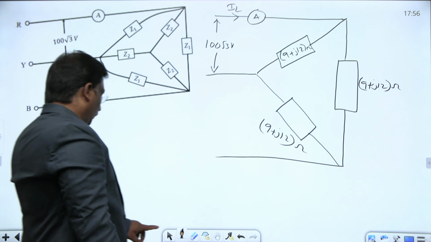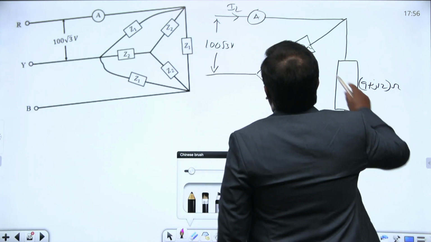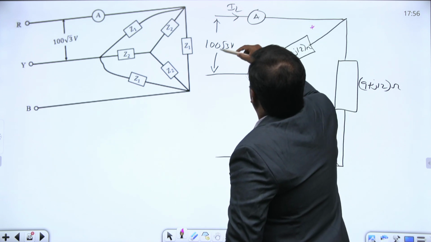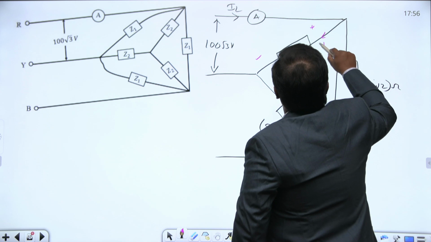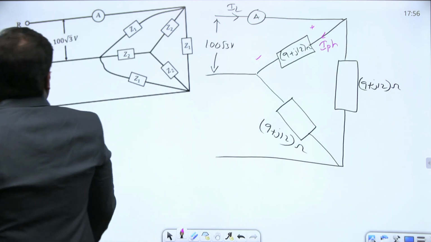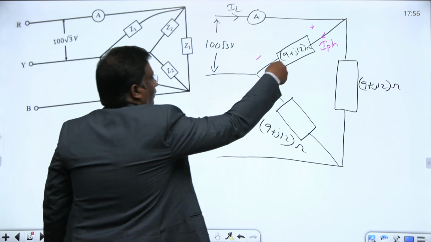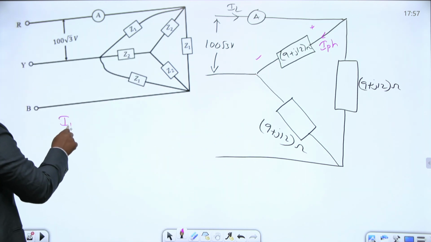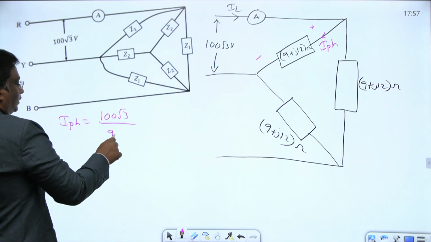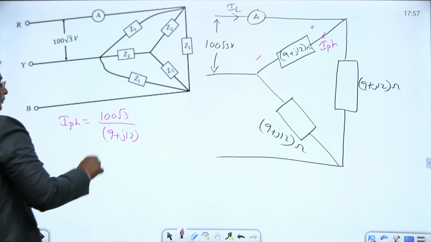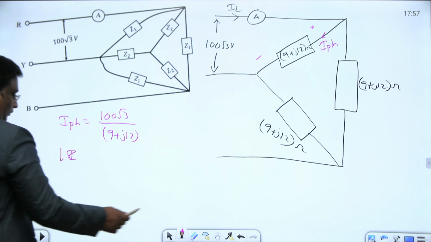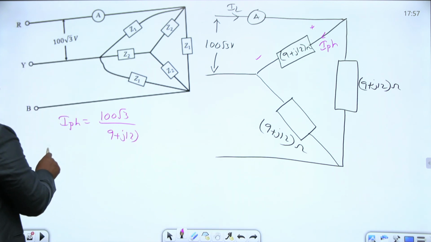Here we can do one thing. The voltage here, this is the voltage itself, 100 root 3. Please tell me what is the phase current, I phase, in each branch? How to calculate phase current? That voltage 100 root 3 divided by impedance 9 plus j12. What is the magnitude of this phase current here?